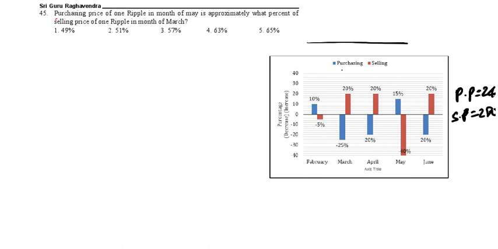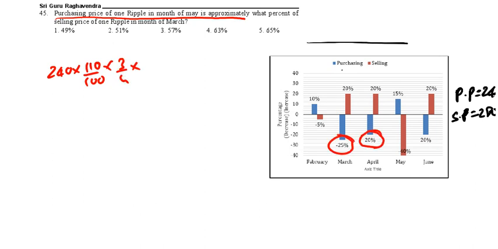Purchasing price of one Ripple in the month of May. Purchasing price of Ripple in the month of May: 240 in January, February increased by 10%, March decreased by 25%, April increased by 25%. Again in the month of May it is increased by 23 by 20. If you do this calculation, we are going to get 182.16.